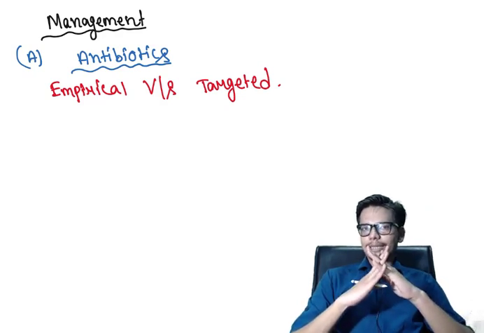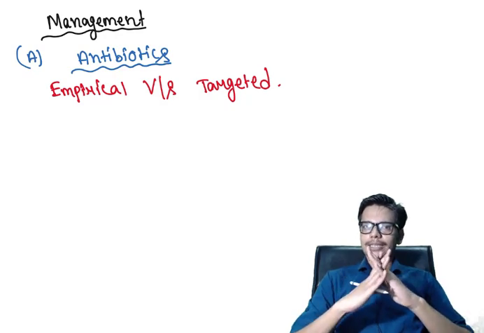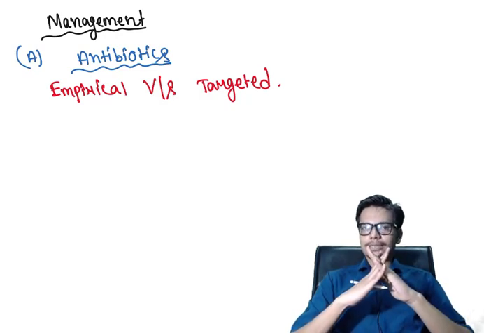Not only when treating a patient of UTI, but whenever you are using antibiotics to treat any kind of infection. Targeted antibiotic therapy means you are using antibiotics targeted at a particular bacteria after the culture and sensitivity report has arrived.